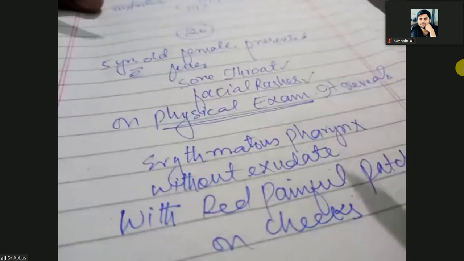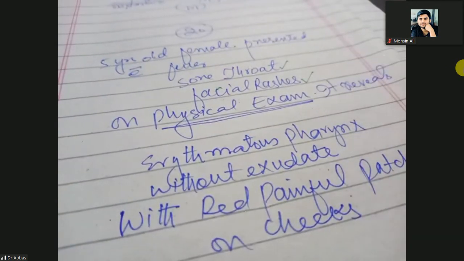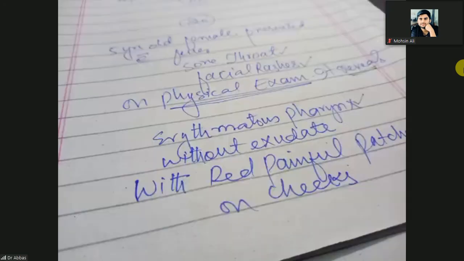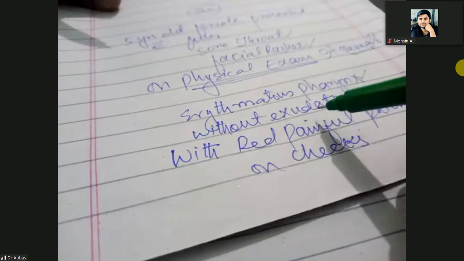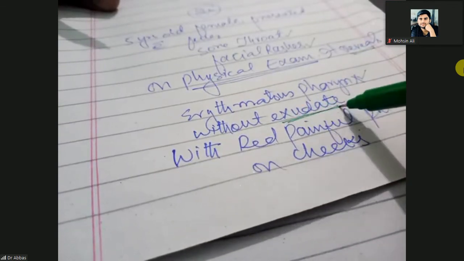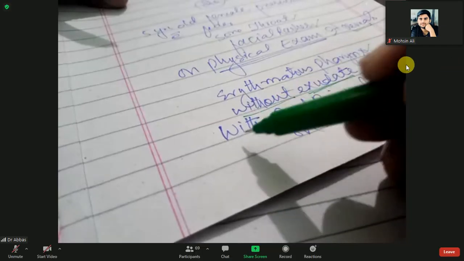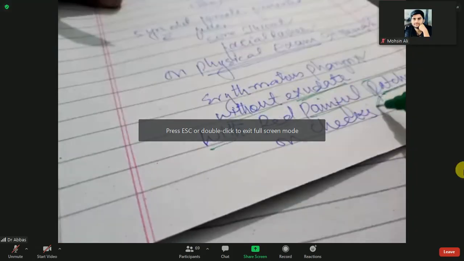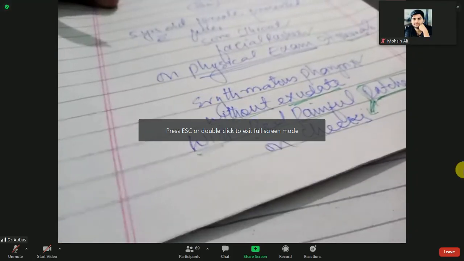On physical examination, it means the patient is in front of you, you examine, it reveals an erythematous, inflamed pharynx, but without exudate, but with red painful patches. And these patches are on the face, especially on the cheeks.